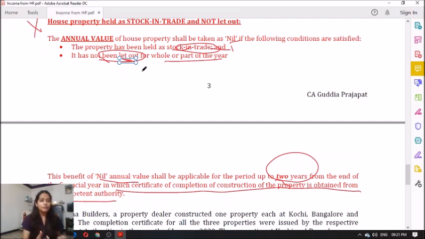Now what happens? We saw that in case of a self-occupied property, if it is more than 2, it shall be treated as a deemed let out property. In our case, he is having 7 properties and all these 7 are not let out, which means that they should be treated as deemed let out and calculated? No, it will be unfair.